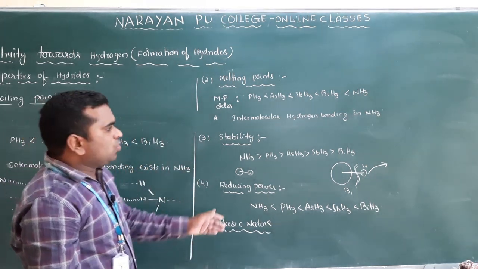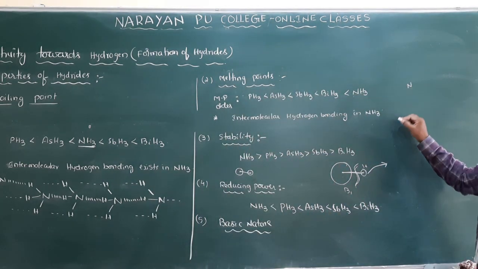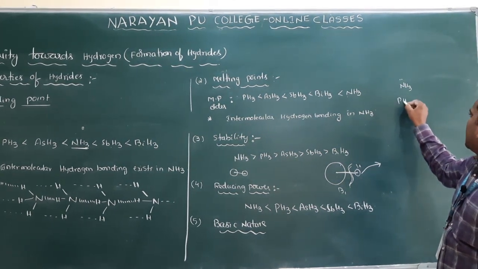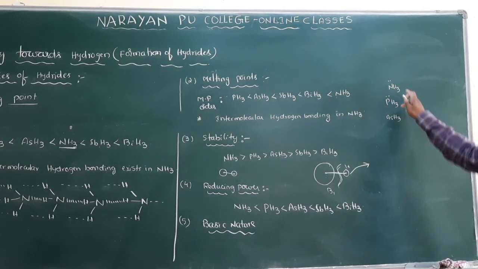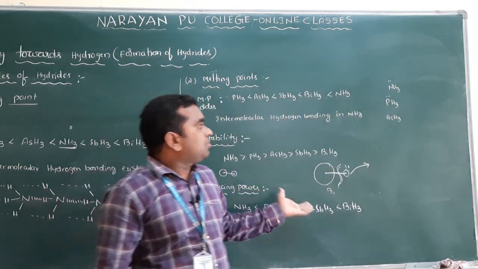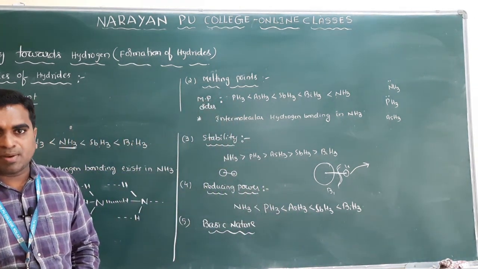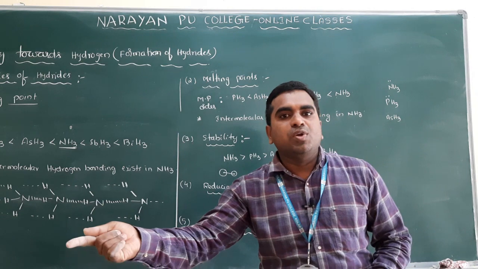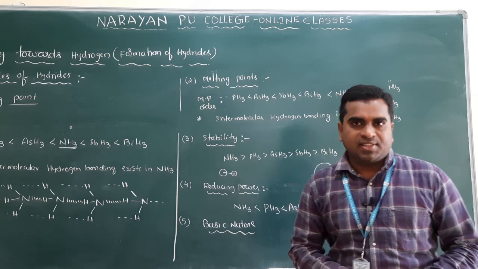Clear? Basic nature. You know that if I take NH3, PH3, AsH3, all will have a lone pair of electrons. All will have 3 bond pairs and 1 lone pair. I already mentioned it. What is the basic character here? We have to take the Lewis acid and base theory. According to Lewis, an electron pair donor is a Lewis base and an electron pair acceptor is a Lewis acid. You have already studied this in the first year, right?